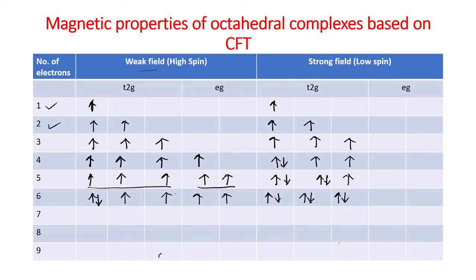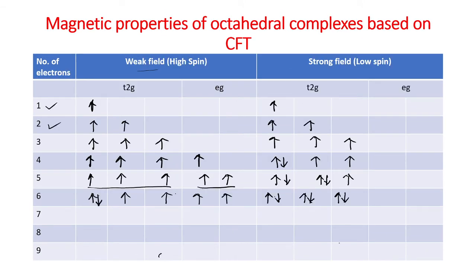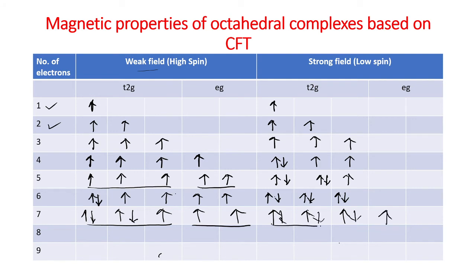That means t2g6 eg0 for 6 electrons. Then if we have 7 electrons, the electronic configuration is 1, 2, 3, 4, 5, 6, 7. That means t2g5 eg2 for the weak field. And then for the strong field ligand, it is 1, 2, 3, 4, 5, 6, 1. That means t2g6 eg1 for 7 electrons.